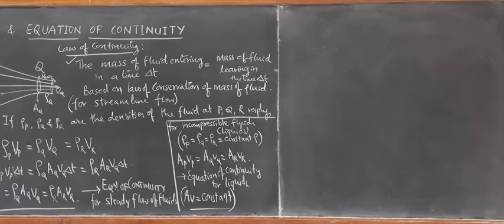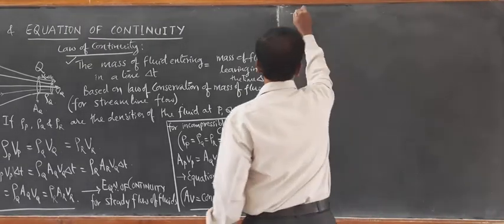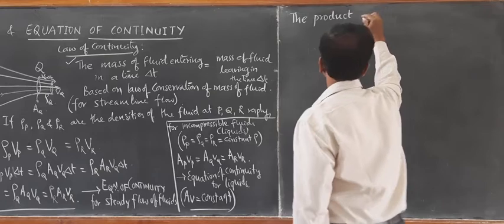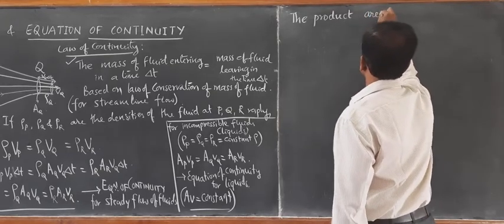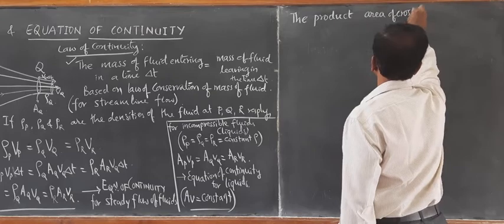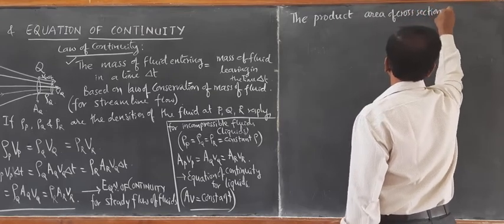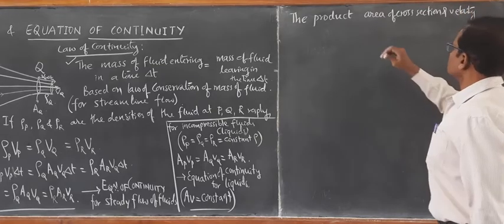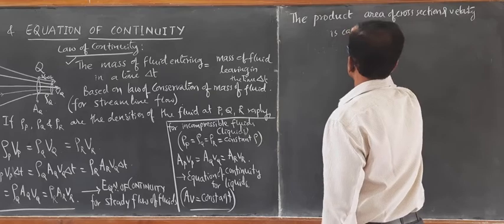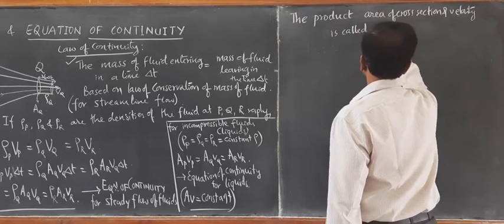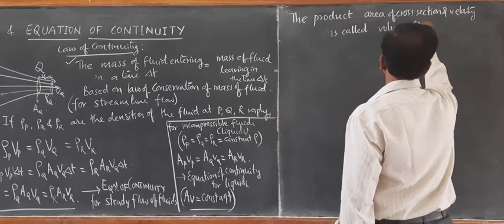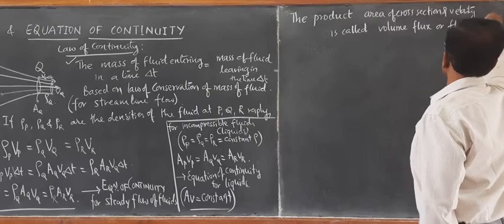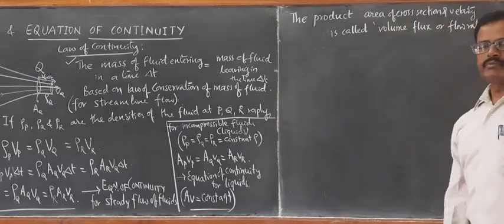The product of area of cross section and velocity is called volume flux or flow rate. So what do you mean by volume flux?